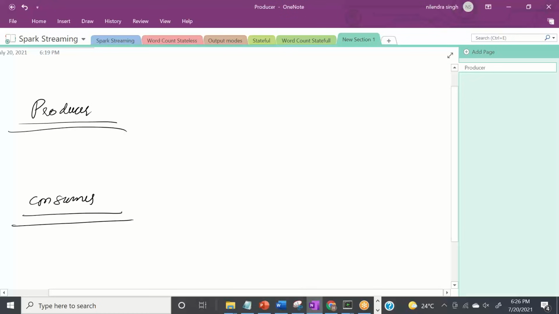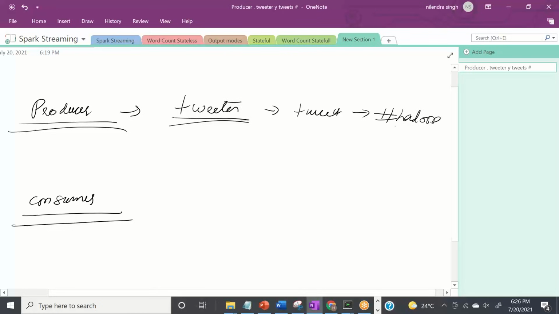right? When we talk about producer, it is some application which is producing data or events for you, right? For example, let's say I want to analyze the tweets on Twitter, so there's an application called Twitter. In Twitter, there are different tweets. In tweets, we have hashtags, right? And hashtags, let's say Hadoop. And these hashtags are coming on a real-time basis because obviously Twitter is used by millions or billions of users throughout the world.